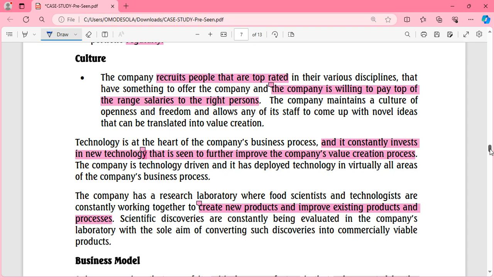You can say the increase in admin expense is a result of this, because a company paying top-rated people will of course spend more money. You cannot compare semi-skilled or unskilled staff to very skilled personnel, and they are willing to pay top of the range salaries. That explains why they have high admin expense.